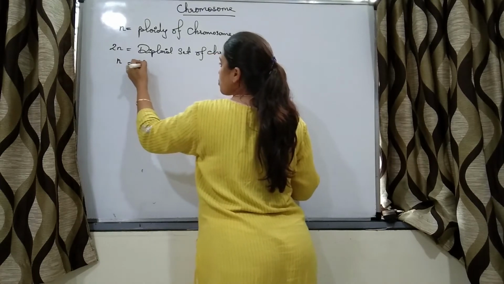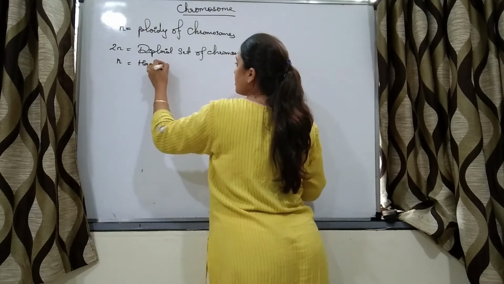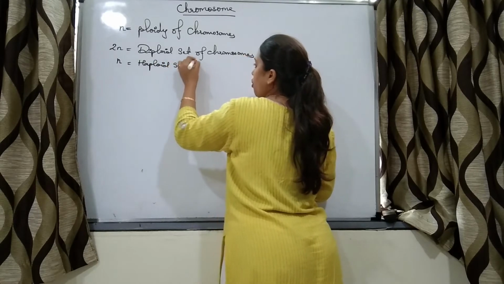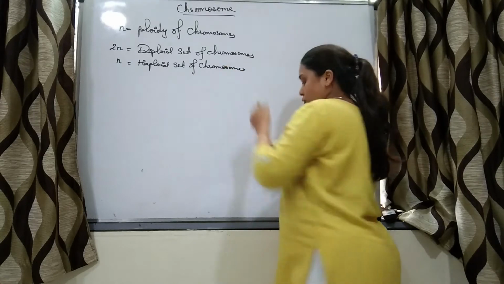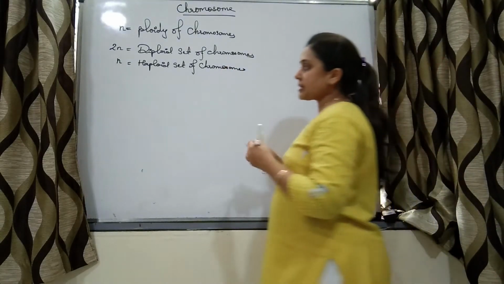Simply, N is equal to haploid set of chromosomes, right? So if we are talking of human beings,